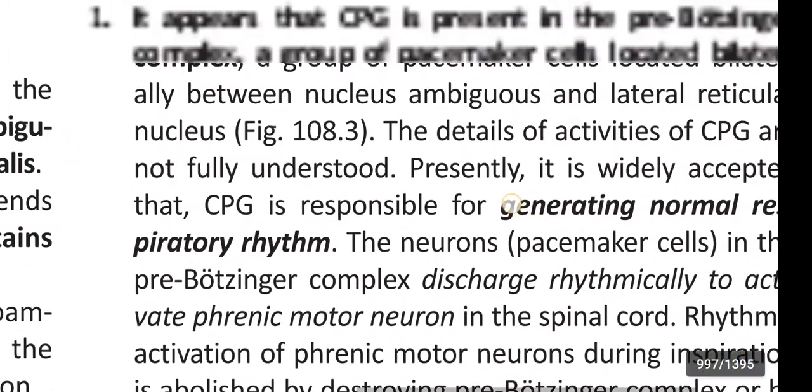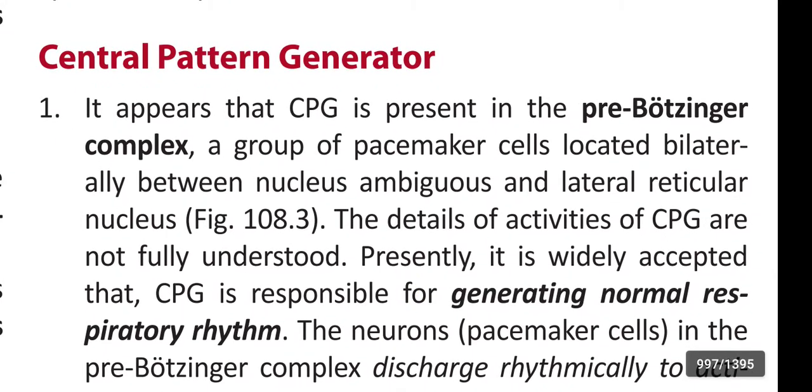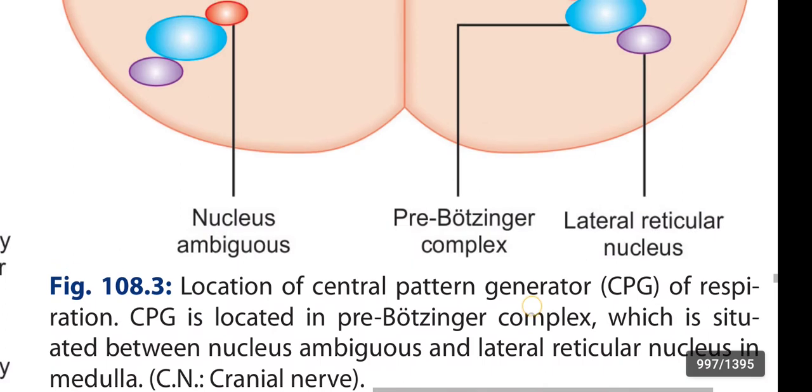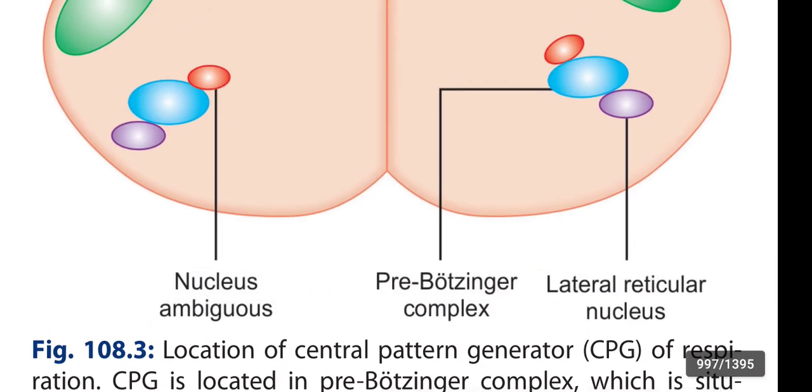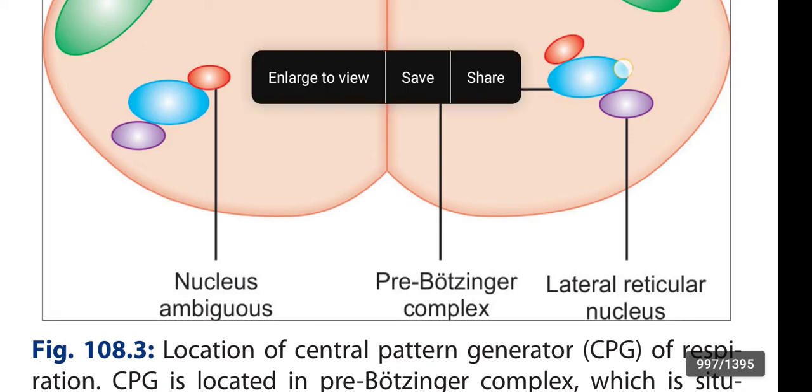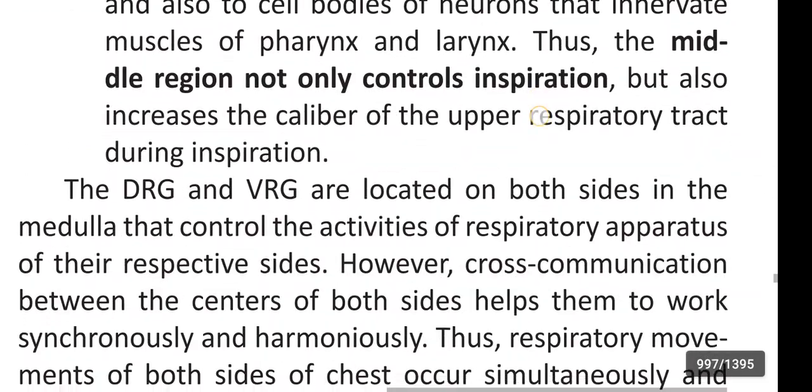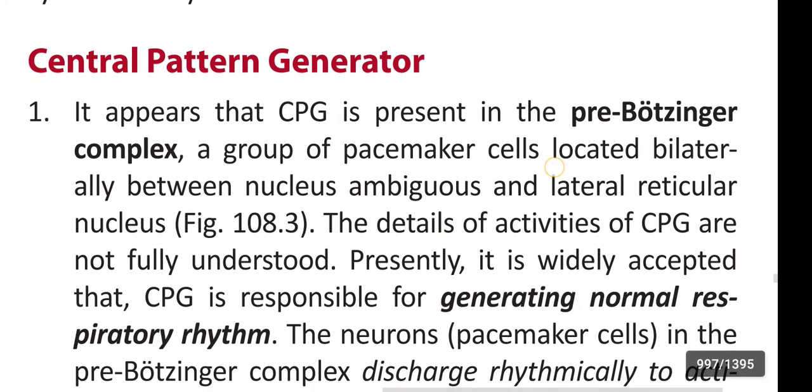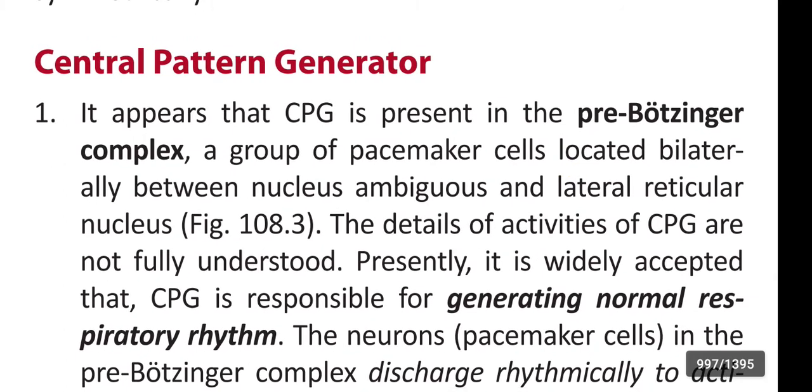Okay, next, the central pattern generator, CPG. It appears that the central pattern generator is present in the pre-Botzinger complex, a group of pacemaker cells located bilaterally between the nucleus ambiguus and the lateral reticular nucleus.